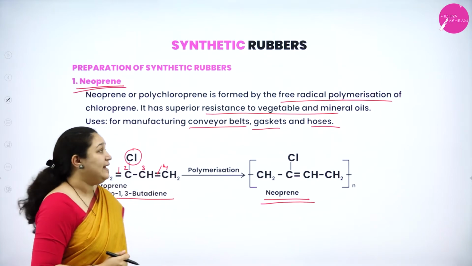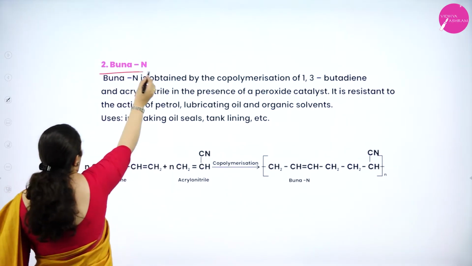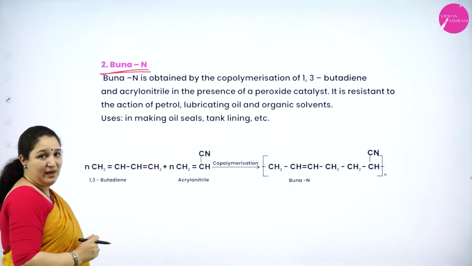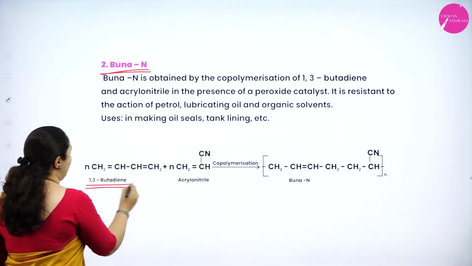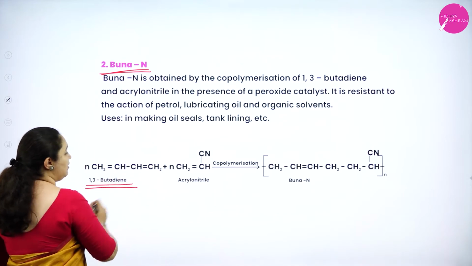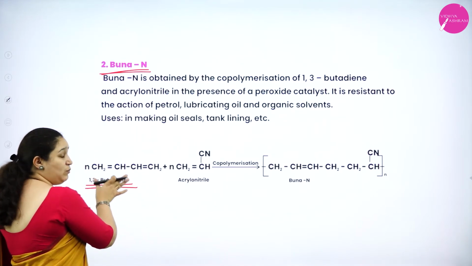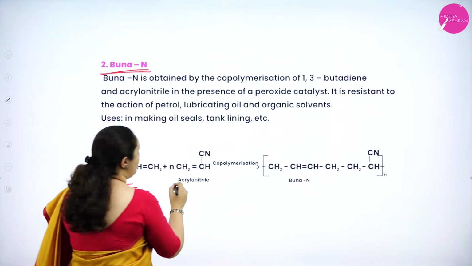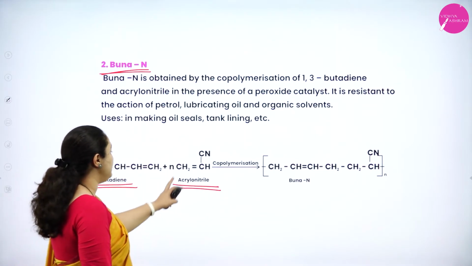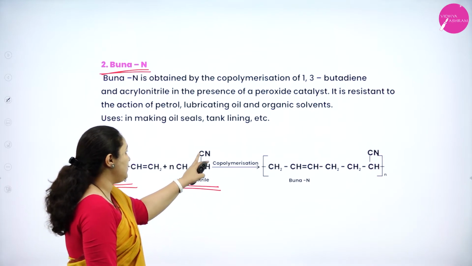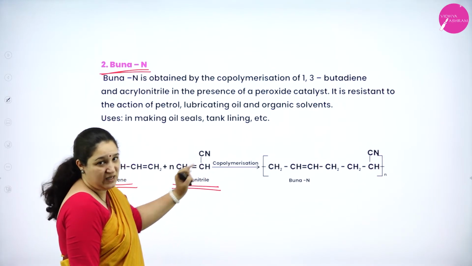Next one is Buna N. Just like Buna S, for Buna N also we take 1,3-butadiene, CH2 double bond CH single bond CH double bond CH2. One monomer is the same, but we are using acrylonitrile instead of styrene. Acrylonitrile is CH2 double bond CH with a nitrile group, that is CN group.